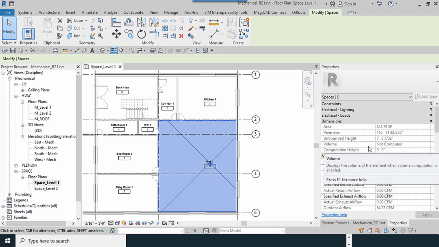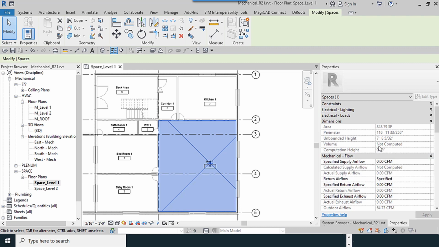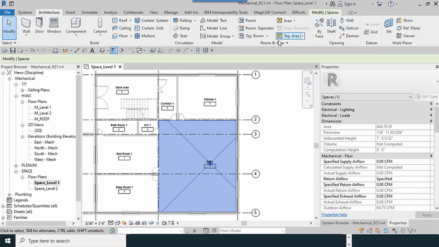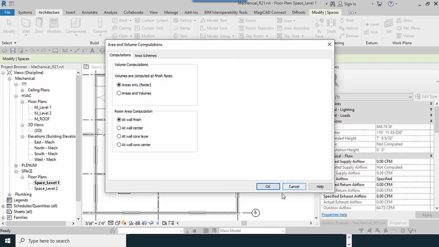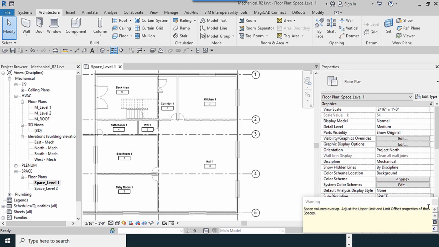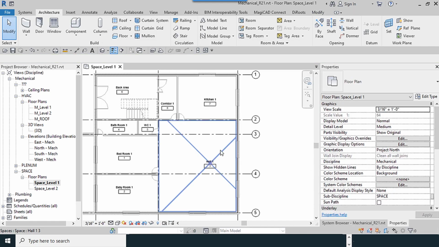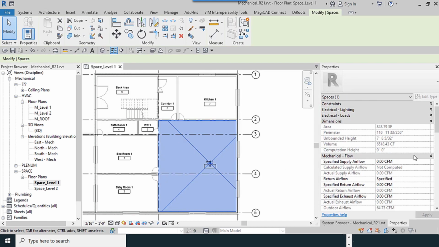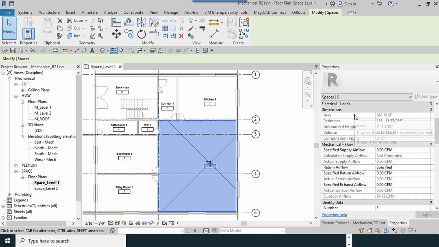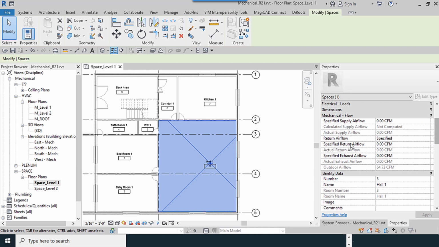If you do not assign any amount here and it does not show the amount, you must use this areas and volumes. Okay. Again, I select this. Now the amount is shown.